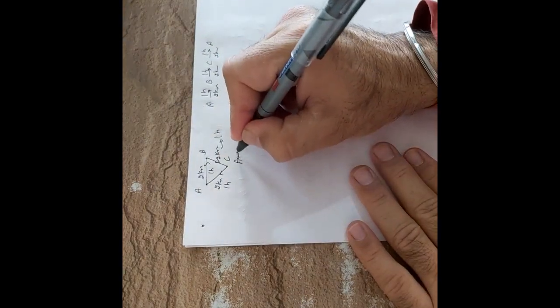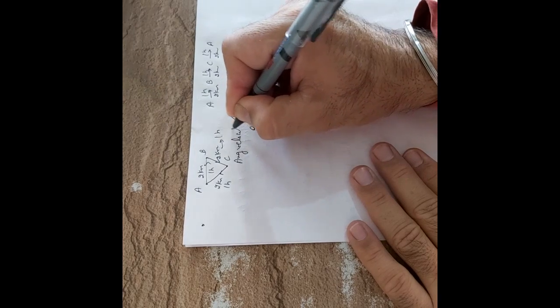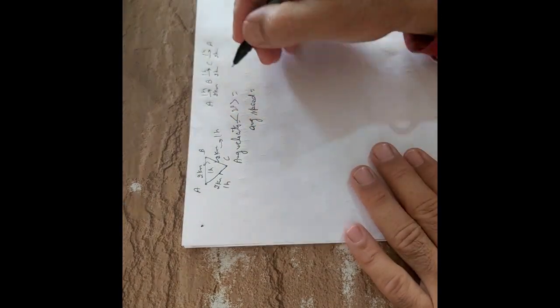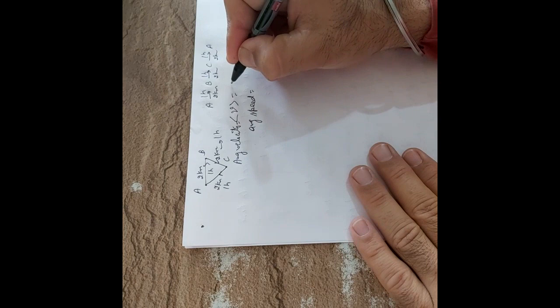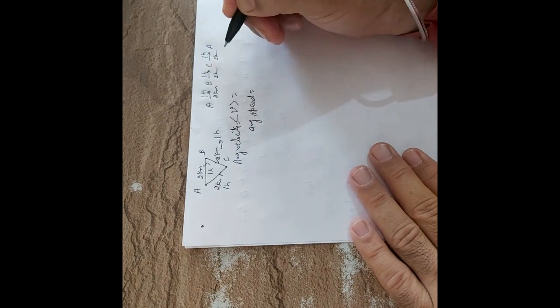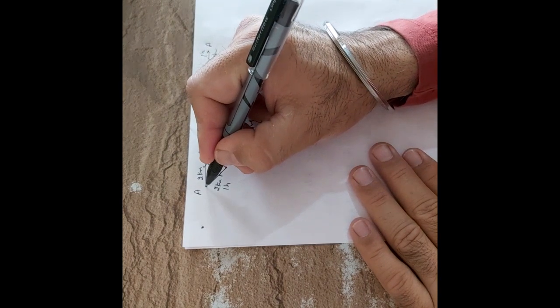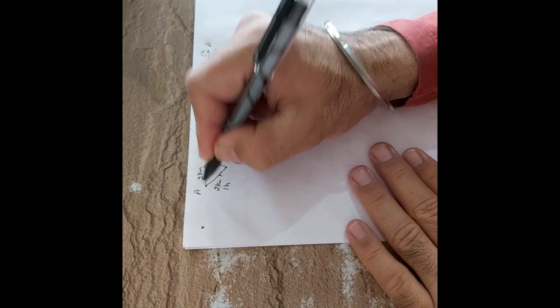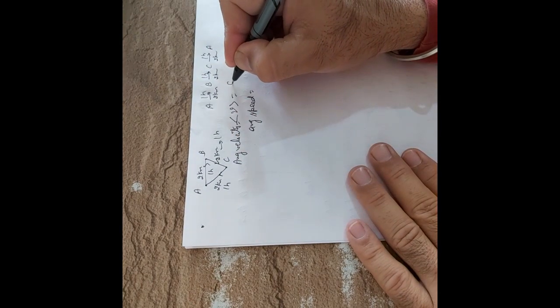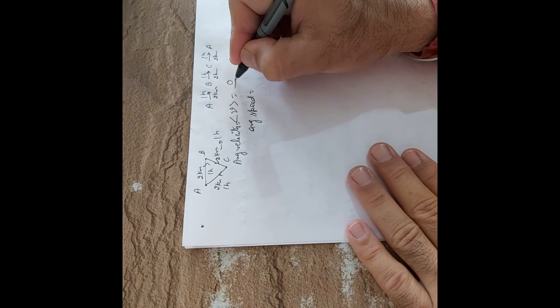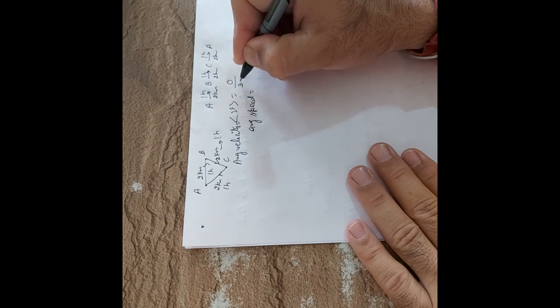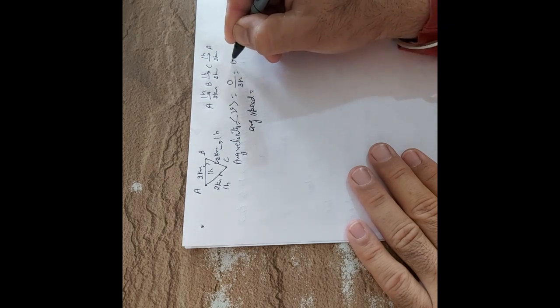Okay, what is the average velocity? Total displacement. What is total displacement? Here initial and final positions are same. Total displacement will be 0. And what is the total time? 3 hours. So answer is 0.